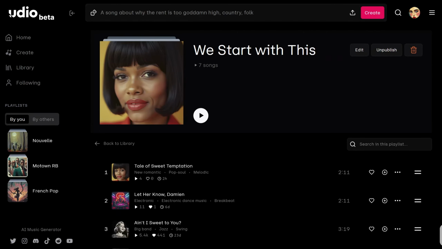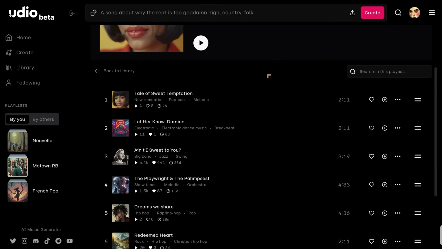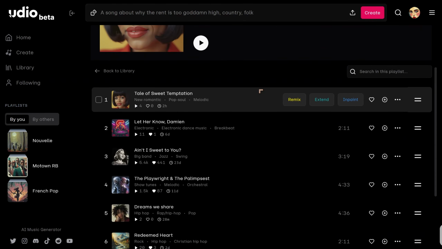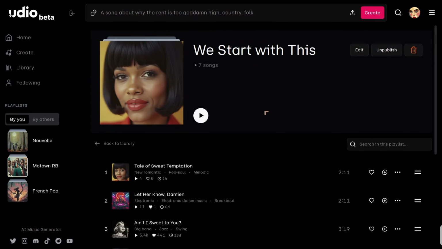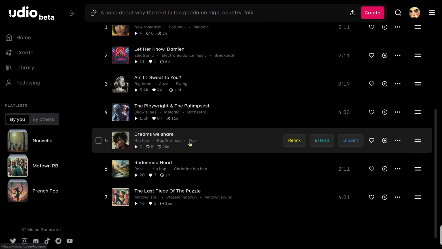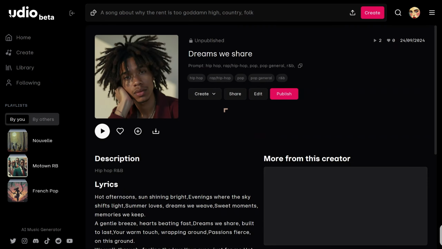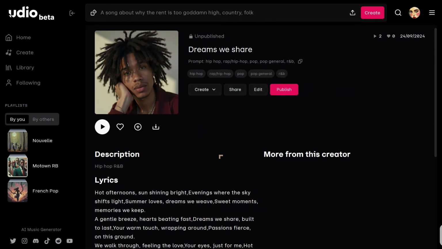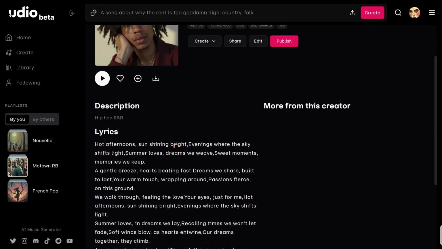Let's create something. We're going to share with you a playlist, and in that playlist we're going to do a couple of things which will help you understand this model, the Udio model. The first thing you can do in this playlist is to go to Dreams We Share. The playlist is just a bunch of really cool stuff that I found on this platform.